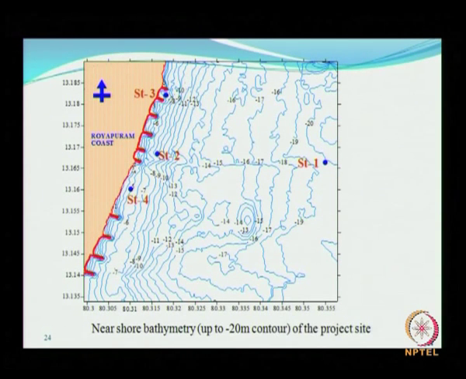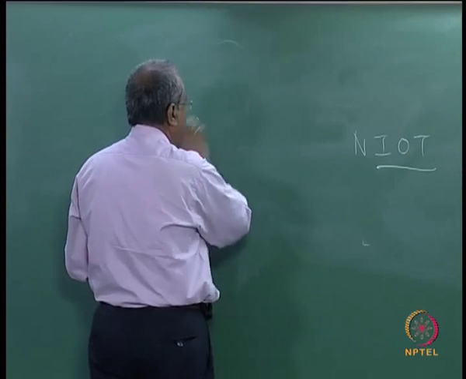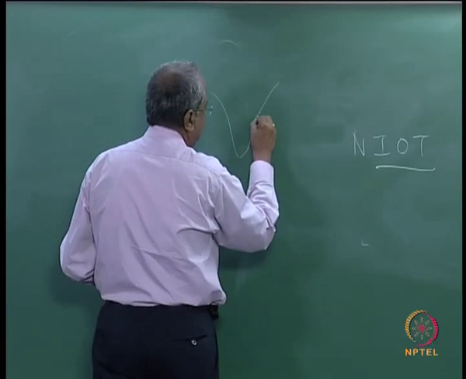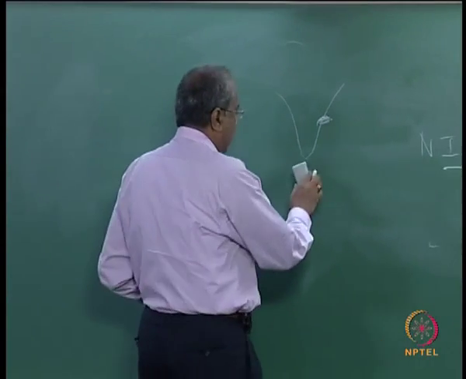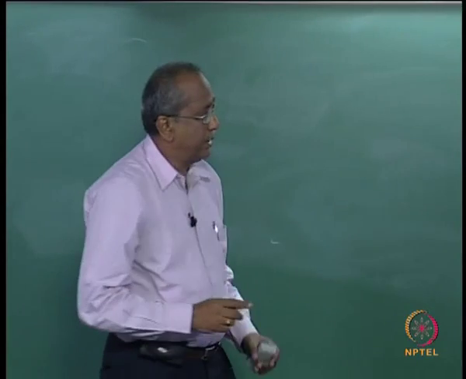So this is a groin field along north of Chennai Harbour. This is the India map, and somewhere here is Chennai. We have a groin field wherein we wanted to do some measurements.